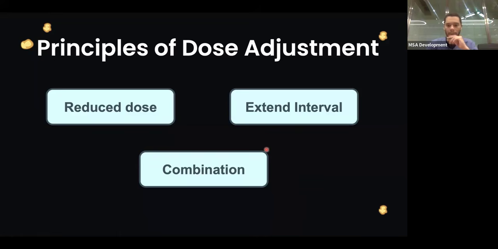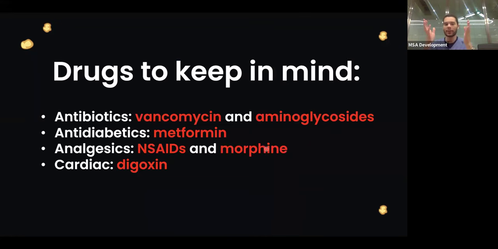Right. Finally, the drugs to keep in mind are 3A's and 1C, so antibiotics such as vancomycin and aminoglycosides, antidiabetics such as metformin, analgesics such as NSAIDs and morphine, and finally cardiac such as digoxin. That is all you need.